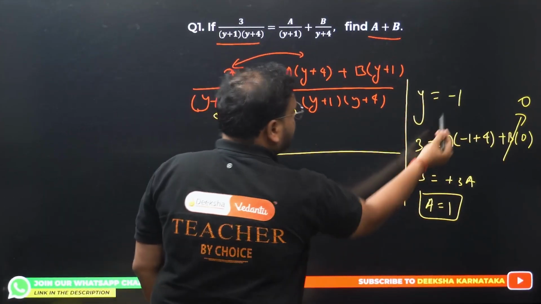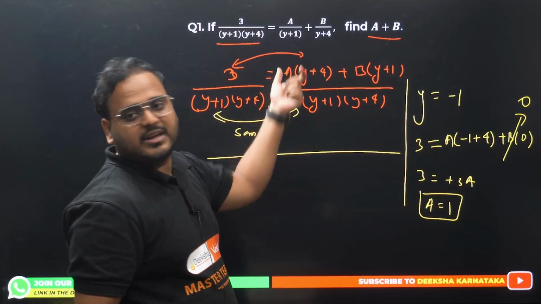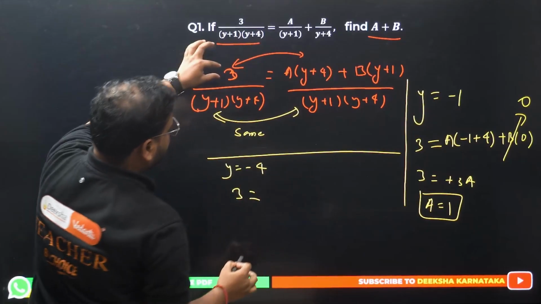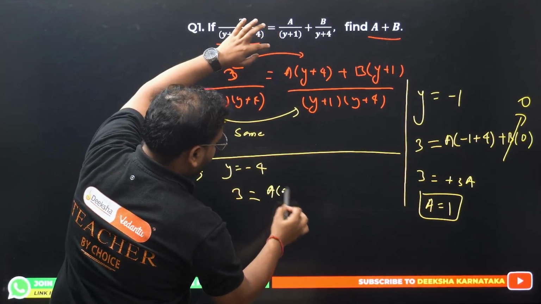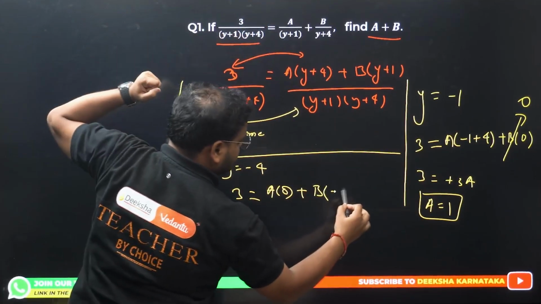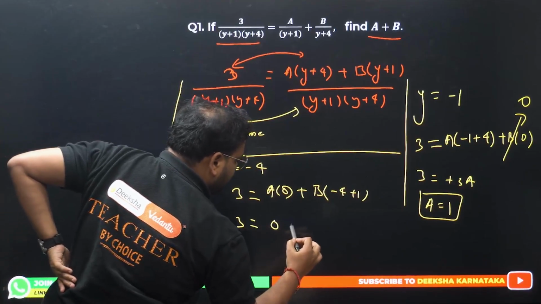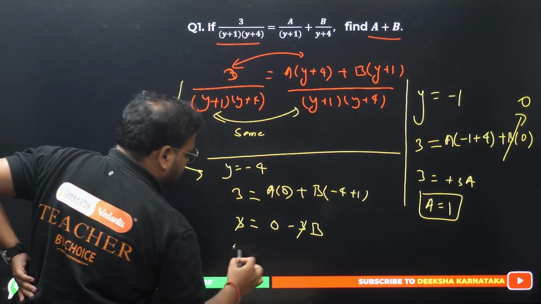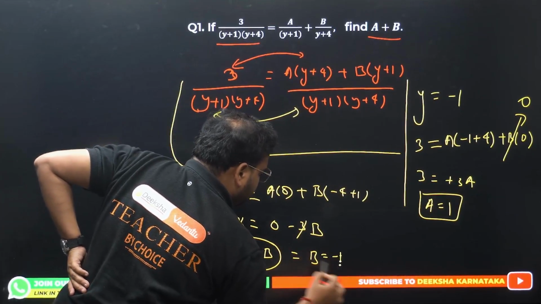In the same fashion, put the value of y as minus 4 to get rid of the constant a. Y equals minus 4, you're going to put 3 will be equal to, please check from here, LHS. 3 equals a times 0, and over here plus b times (minus 4 plus 1). So 3 equals 0, and we have minus 3b. Cancel the 3. I get 1 equals minus b. It means b equals minus 1.